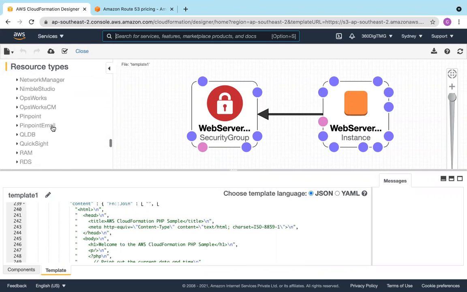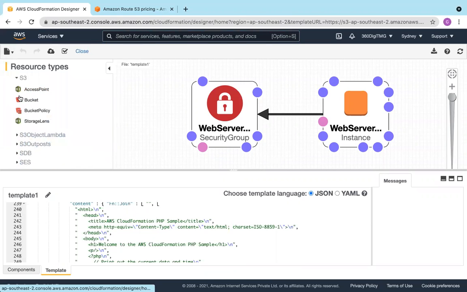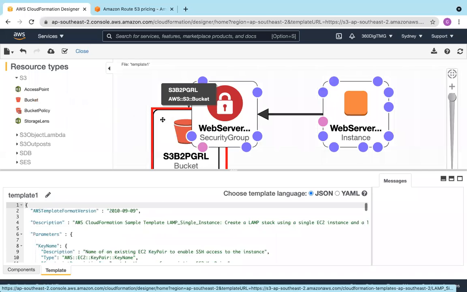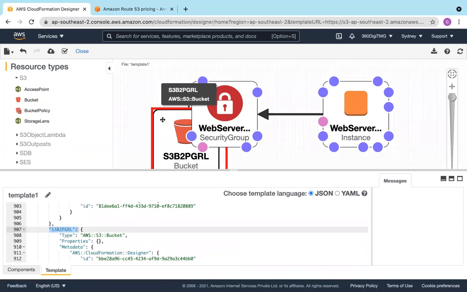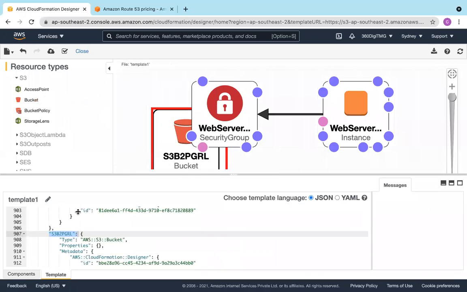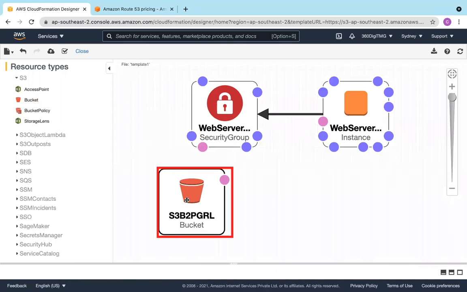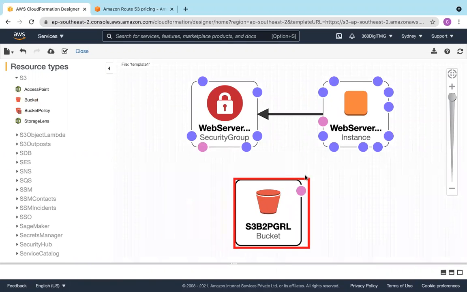Let us go. Where is S3? Here it is. Drag and drop the S3 bucket. Here is the S3 bucket, and you can also create dependencies over here.